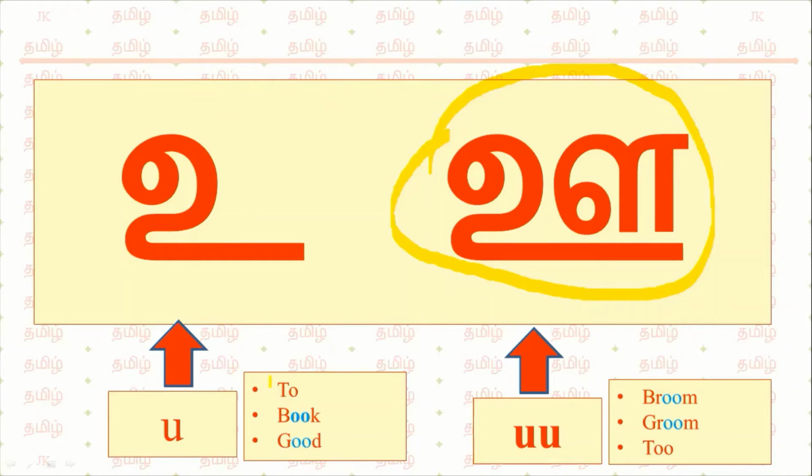If you read this example, you will understand how to pronounce U. Book, good. If you remove the B and K, you get the pronunciation of U. The pronunciation of U is like this: broom, groom, to. By pronouncing broom itself, you will know the difference between U and U. It takes more than 1 second to pronounce. U, U, U.